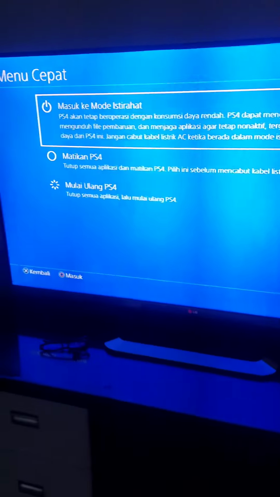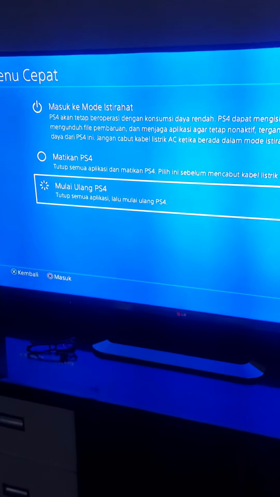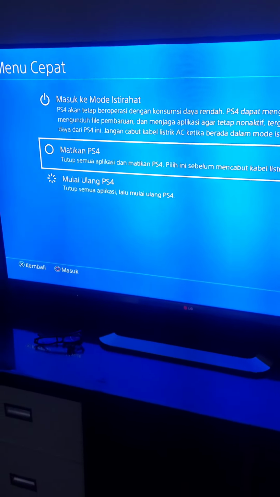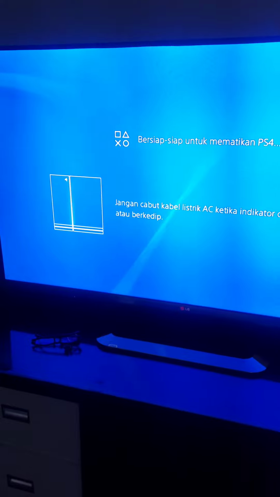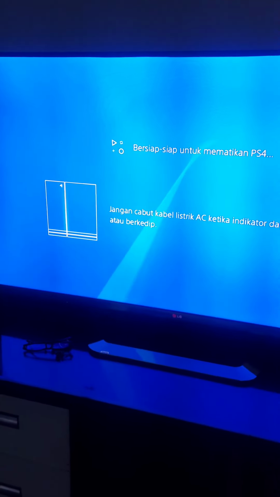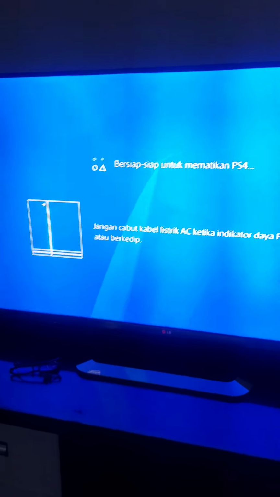So, right now I'm going to show you how to fix PS4 system update error. The first thing you need to do is turn off your PS4 until it's completely turned off.